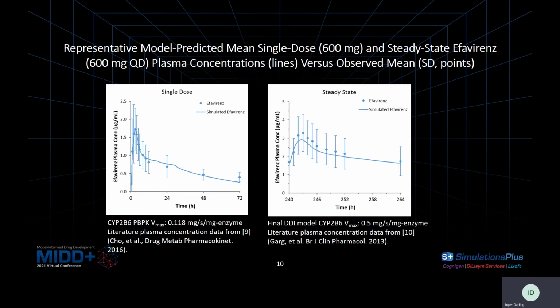And on the right-hand panel here is a simulated multiple dose efavirenz profile with the final adjusted values for the CYP2B6 Vmax from a representative clinical study presented, and shows a reasonable fit. And this is the Vmax value that was used throughout the rest of the assessments.